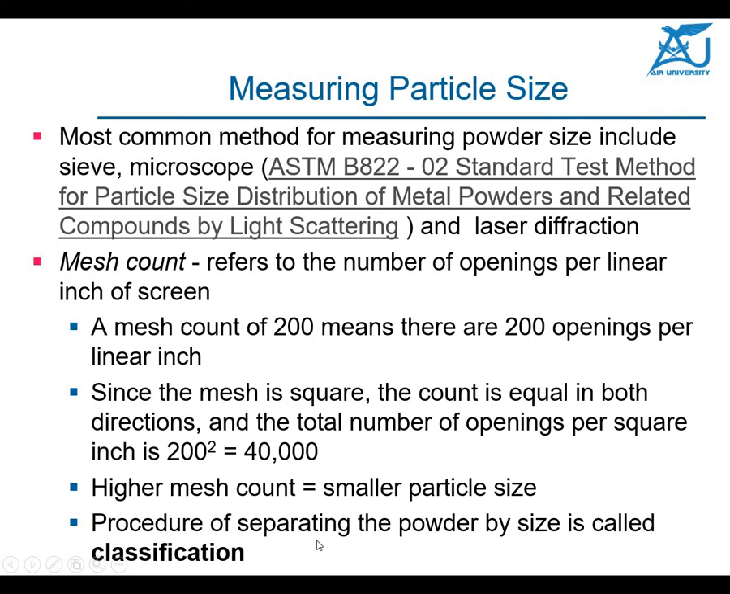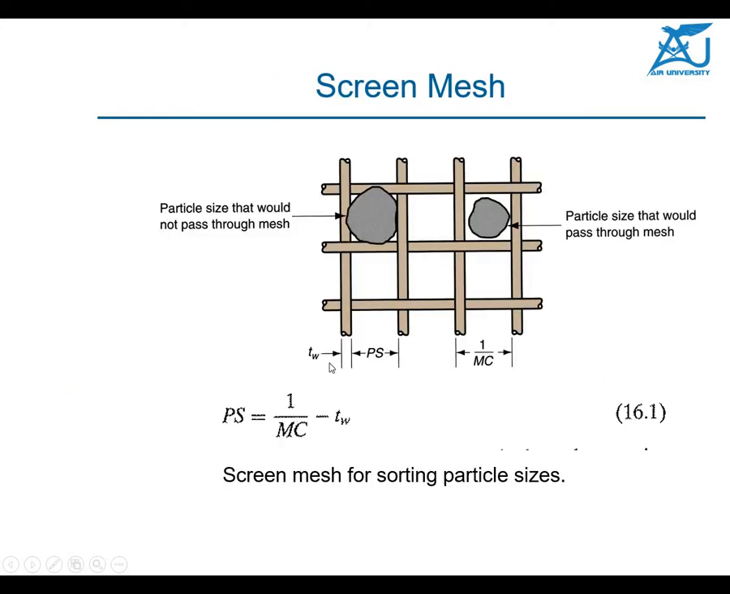Okay, the procedure of separating the powder by size is called classification. How do we separate the powder? This procedure is called classification. So in this case, for example, if we have a screen mesh through which the powder can be passed, here you can see particle sizes being shown to you. The powder includes bigger particles and smaller particles. You can see a particle size that would pass through the mesh, and this one would not pass through.